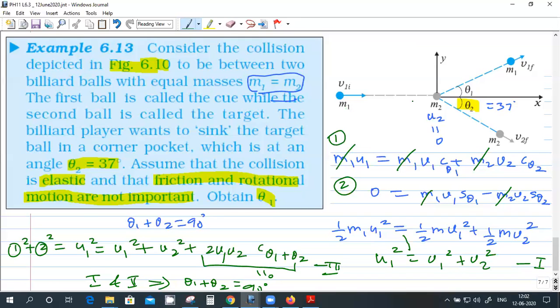When you have two equal masses and the second mass is at rest and the first mass hits it at an angle, the angle between the final velocities of the two of them will be 90 degrees. Or you can say glancing collision. It's not head-on collision. So the two masses will go in different directions. So after collision, the angle between them will be 90 degrees. Okay, this is a standard result.